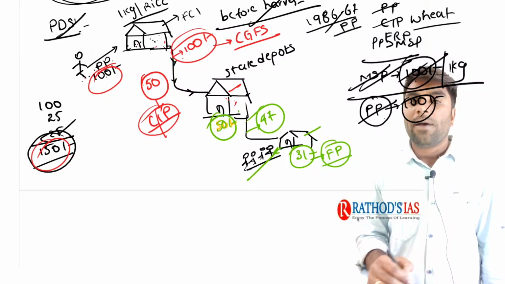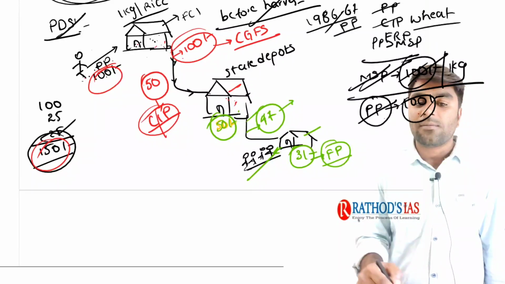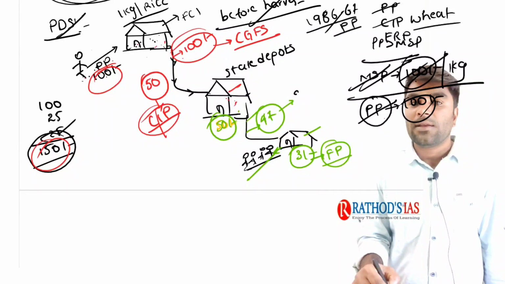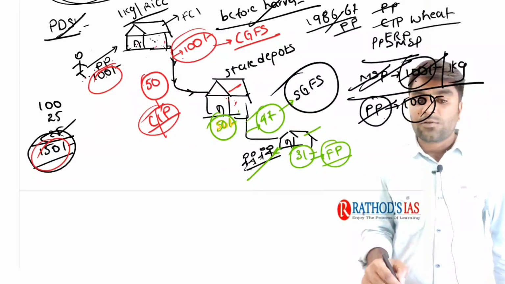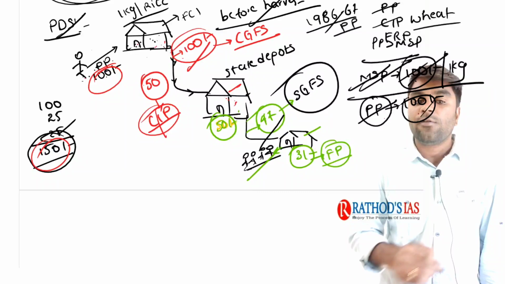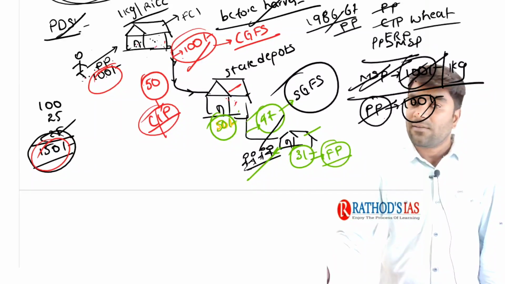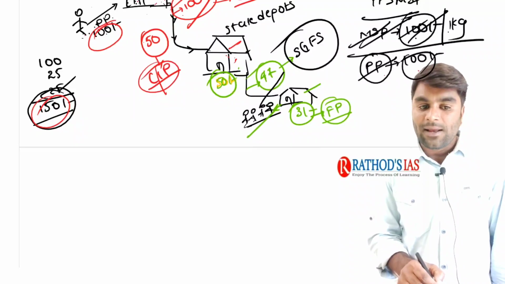The balance is 47. This balance 47 rupees is nothing but state government food subsidy. I hope it is very clear. So this 47 rupees is paid by the state government as state government food subsidy, and this 100 rupees is paid by the central government as central government food subsidy. Now we express them technically.